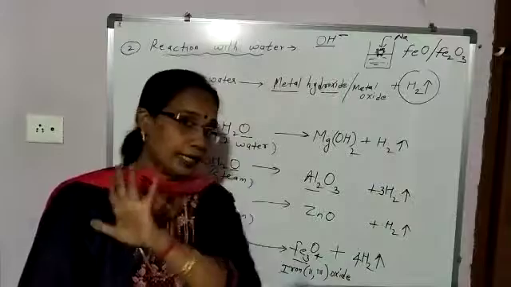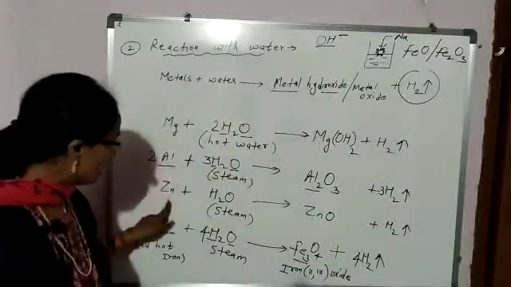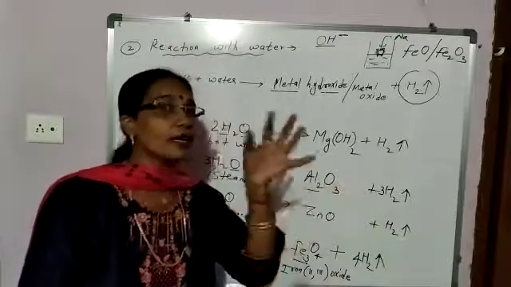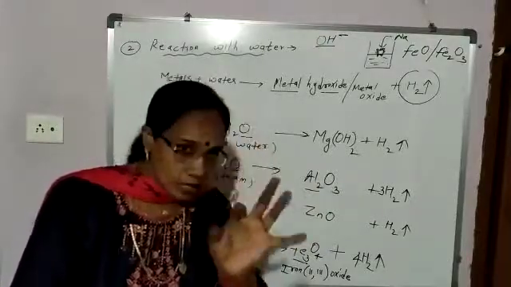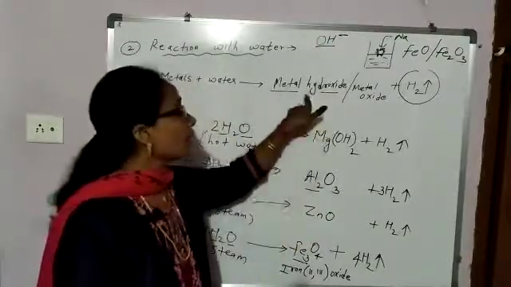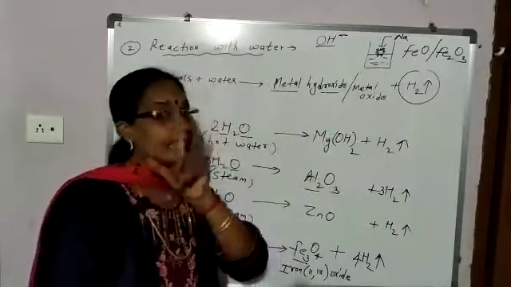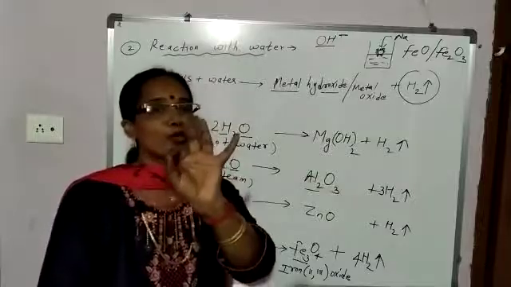Metal hydroxide. But aluminium, zinc and iron react neither with cold water nor hot water, they react with steam. And in place of metal hydroxide, what is obtained? Metal oxide. And the gas evolved is the same, hydrogen gas.